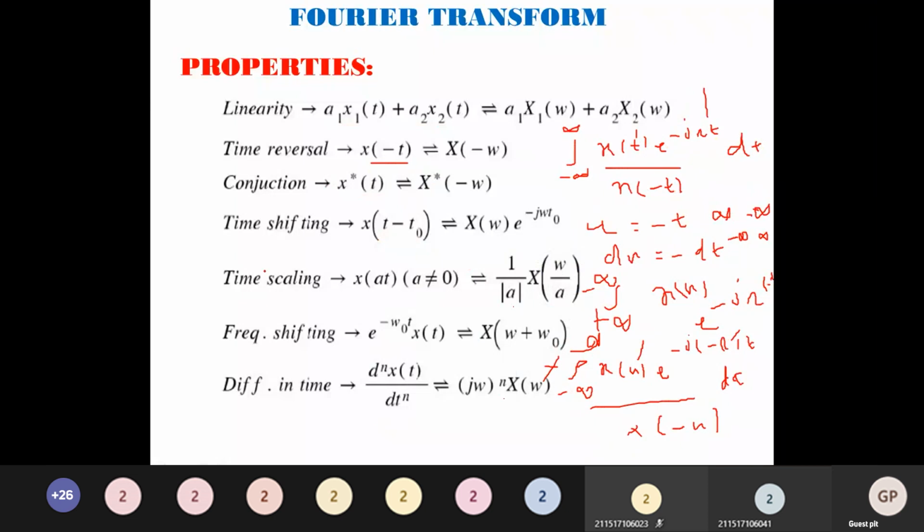Time reversal property: the Fourier transform of x of minus t is X of minus omega. Conjugation property: x star of t has the Fourier transform X star of minus omega. When we have the conjugation property, do remember sometimes they may ask this in a GATE problem. They will give a question like this: for the Fourier transform of a real valued time signal, what property will be satisfied? Even property, odd property, or conjugate property. So we should go for conjugation symmetry.